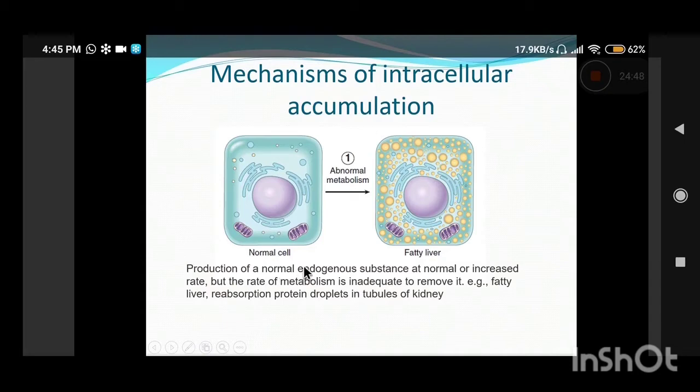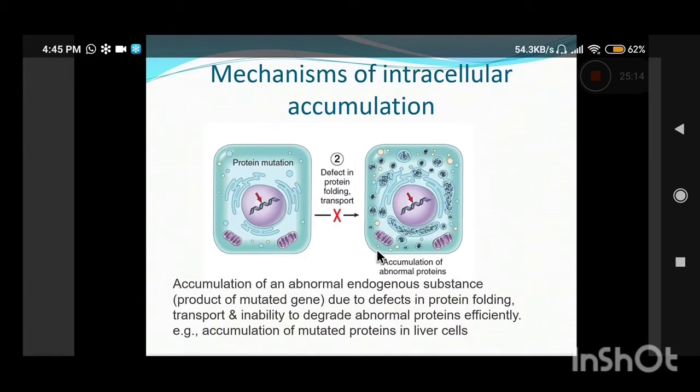First is production of a normal endogenous substance at an increased rate, or the rate of metabolism is inadequate to remove it. This is classically seen in fatty liver. For example, this is a hepatocyte. Because of abnormal metabolism, the fat is produced at an increased rate, and the metabolism is also inadequate to remove it. So that is one mechanism.